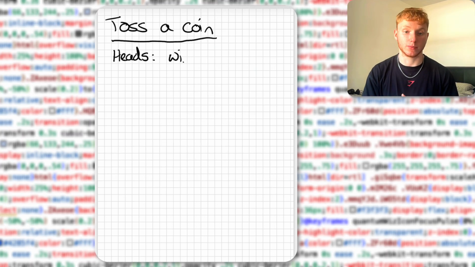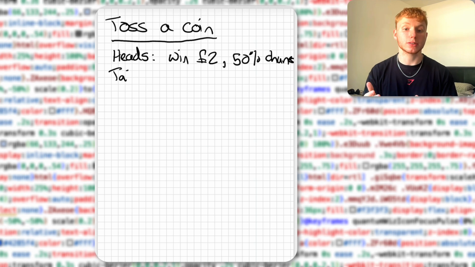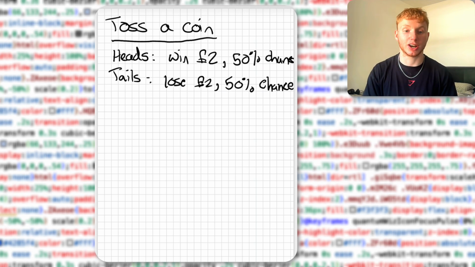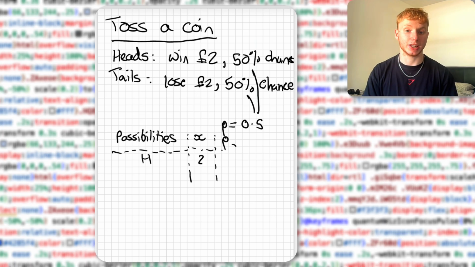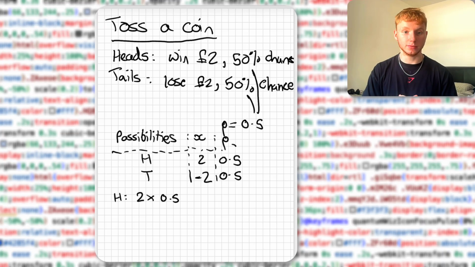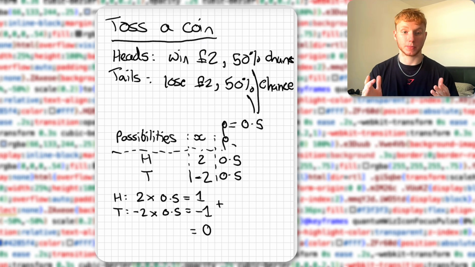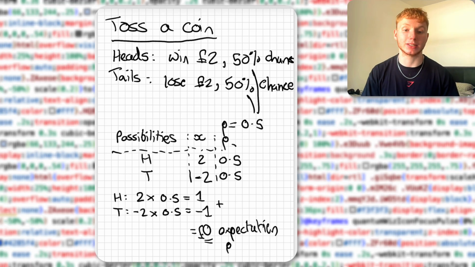Heads or tails? If heads, we win £2. If tails, we lose £2. Both have a 50% chance of happening. So, we list all the possibilities' expected values. So heads, 2 times 0.5 chance. Then add tails, minus £2 as we lose, times 0.5. Add these two together and we get 0. So what does this mean? We can expect that if we were to play this game infinitely many times, we will not change our money.